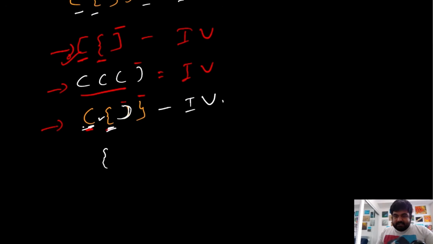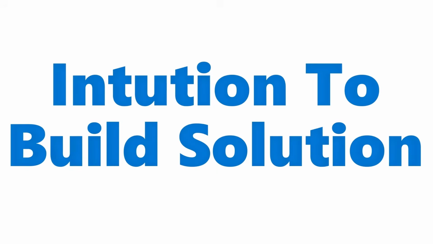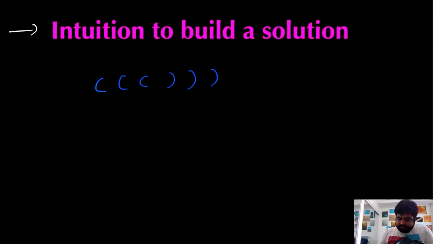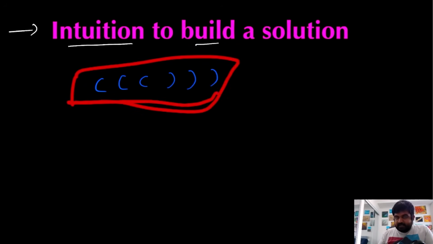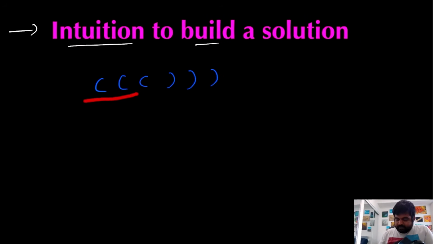So let's see what would be the potential solution. Let's start from a very simple example and see what would be the intuition behind building a solution. Suppose we are given an example that looks like this, where all of the brackets are of the same kind, and we are given some opening brackets and some closing brackets.